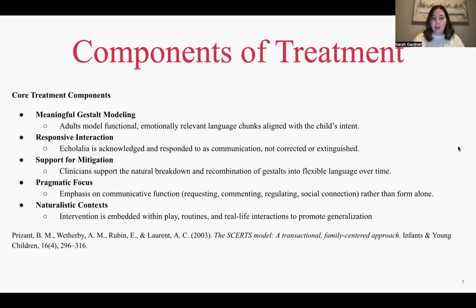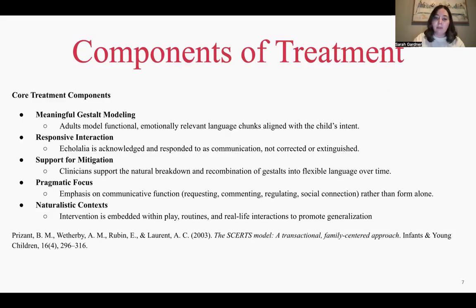So now we're getting into what treatment really looks like with Gestalt language processing. One of the main components is modeling meaningful gestalts. So instead of focusing on single words, clinicians model full phrases that are functional and relevant to the child's experiences. Another key piece is responsive interaction. That means when a child uses echolalia, we respond to it as communication rather than just trying to correct it or stop it.